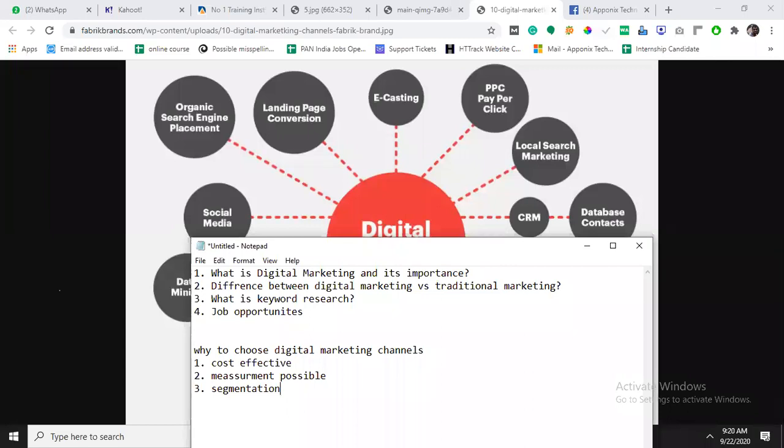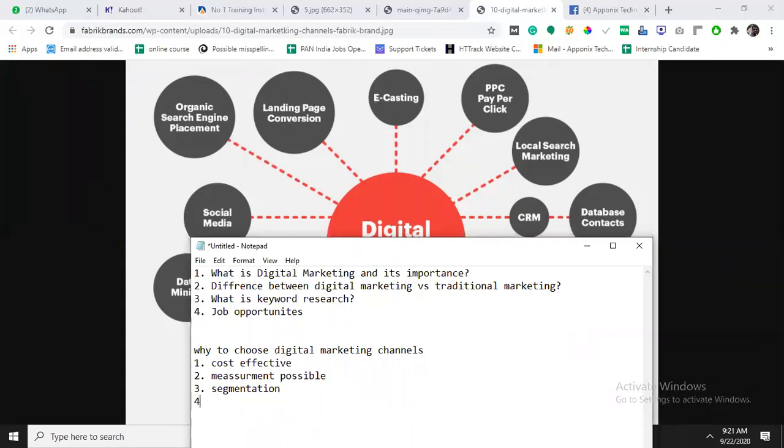There you have to target between 20 and 23 years of age. But if you do the same on TV or in the newspaper, it will not segment anything. It will reach everyone, whoever is watching TV, listening to the radio, or reading the paper. Your advertisement will not reach only the accurate audience. It will reach everyone.